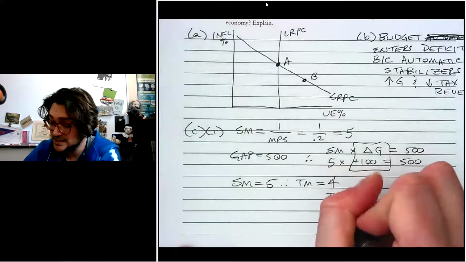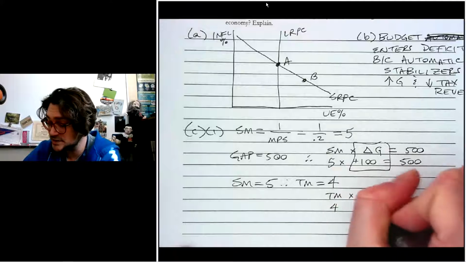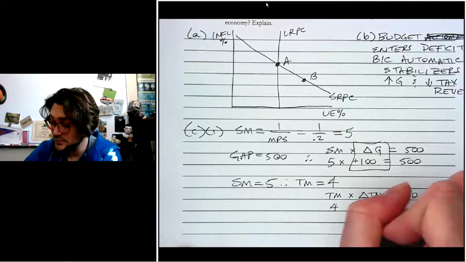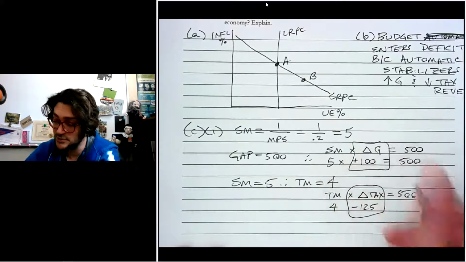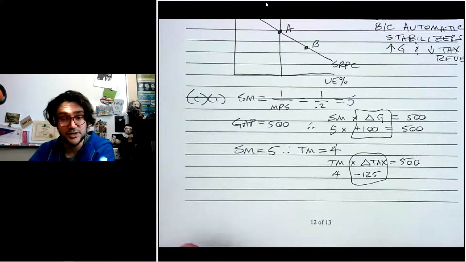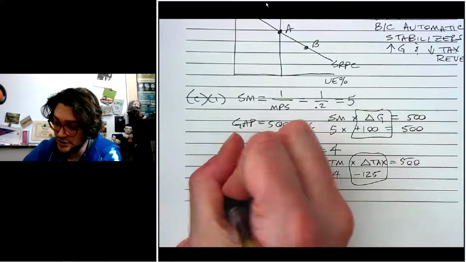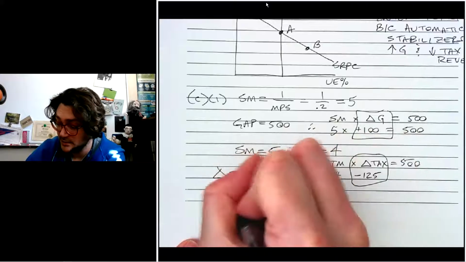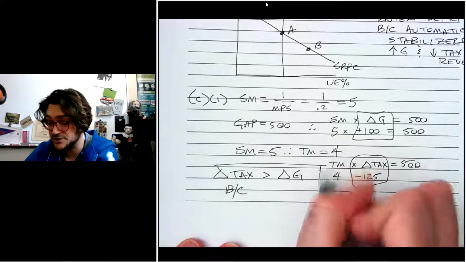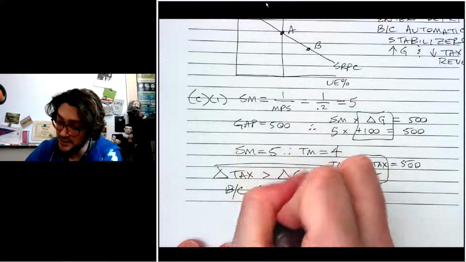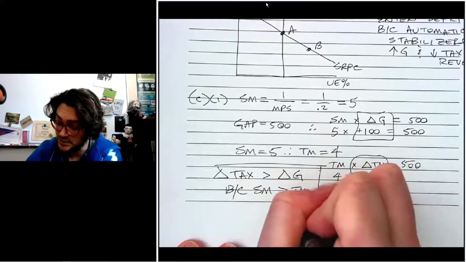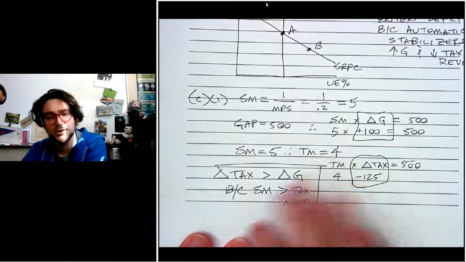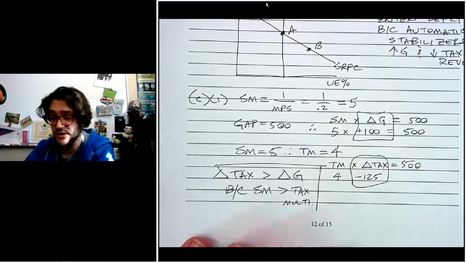So we would say tax multiplier 4 times the change in tax has to still equal 500. So that means the change in tax would have to be a reduction of 125. And so at this point, you can just say the change in taxes has to be greater than the change in government spending, because, and this in fact could be the whole answer, the spending multiplier is larger than the tax multiplier. And if you had written all that out, you would absolutely get full credit, because you're demonstrating that taxes don't have that initial effect on GDP.